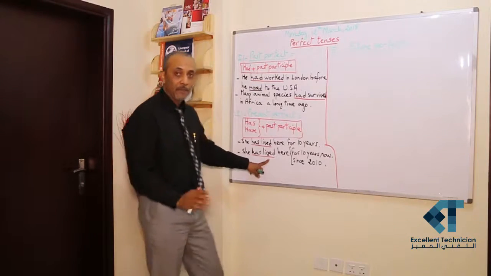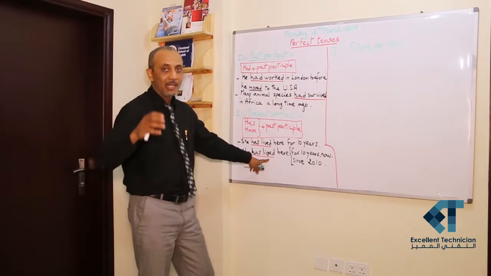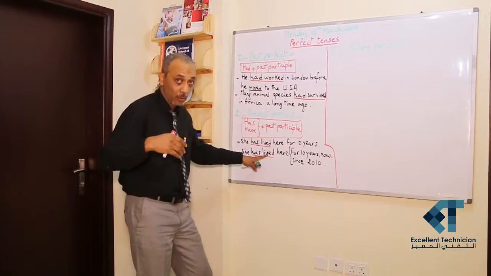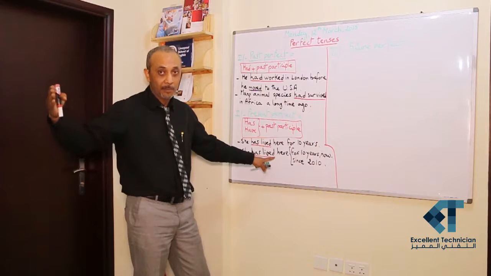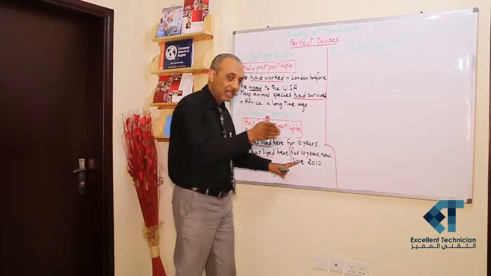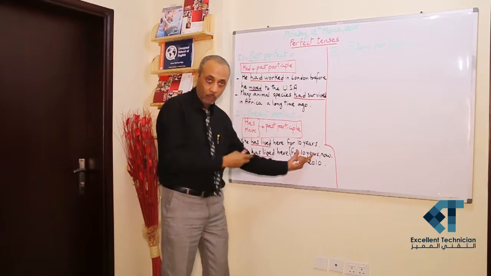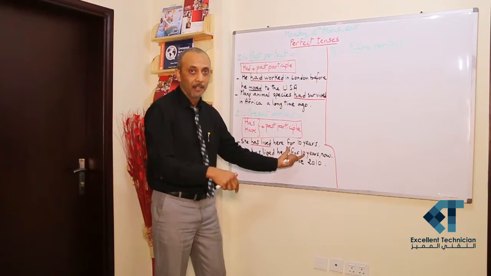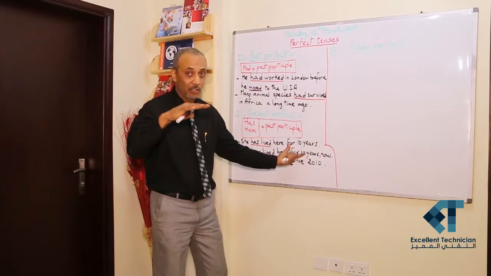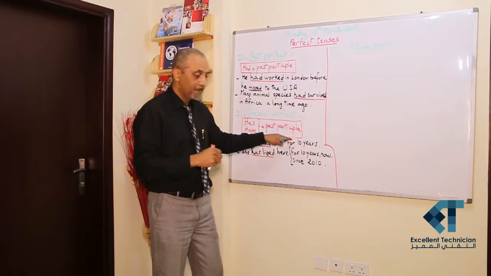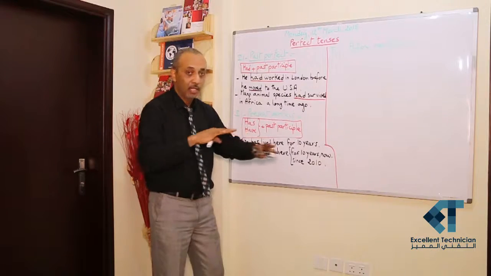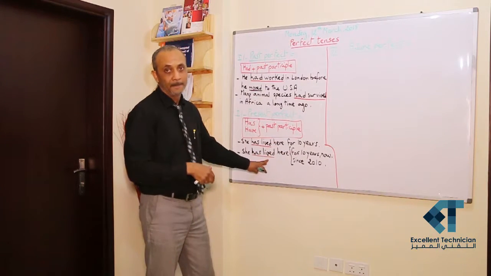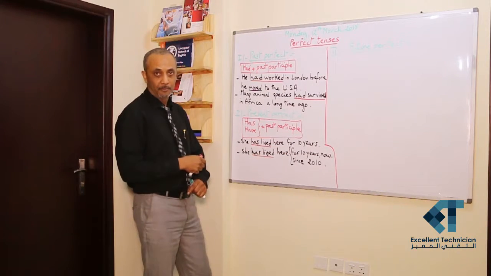The action of verb to live here, in the second example, means that something happened in the past, lasted for a period of time, which is 10 years in this example, but it is still not finished. First example, it is finished. Second example, it's not finished. Till now, she is living here. That's the difference.